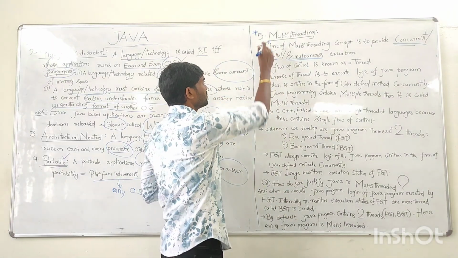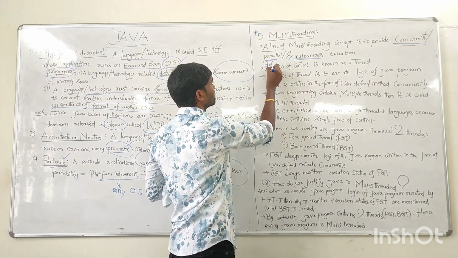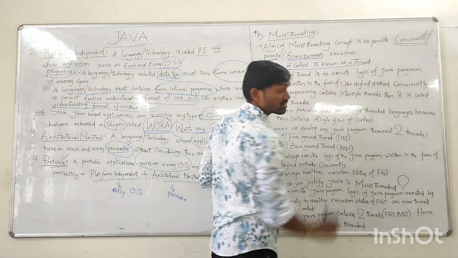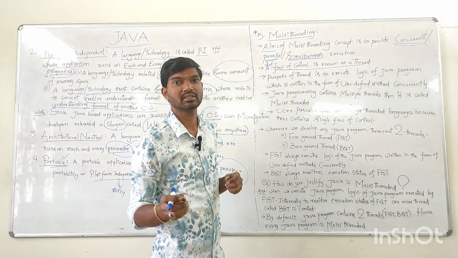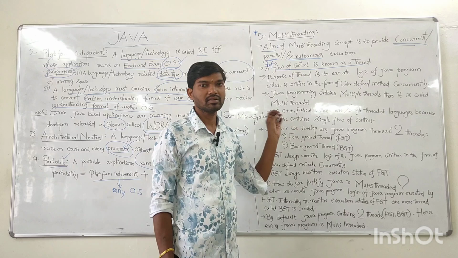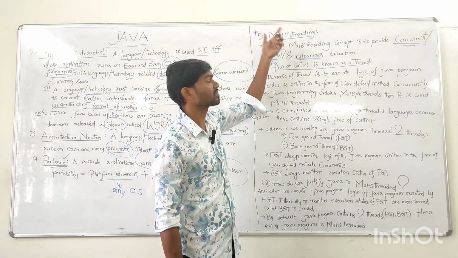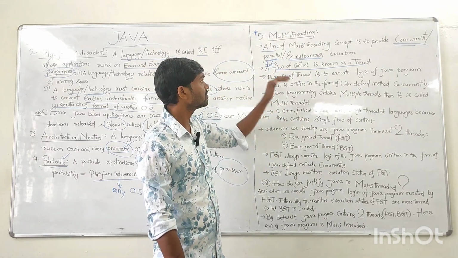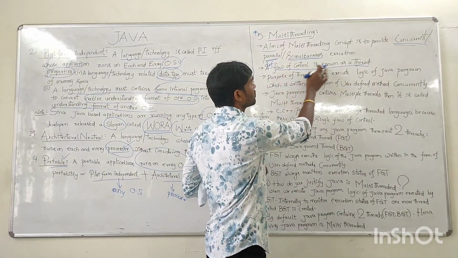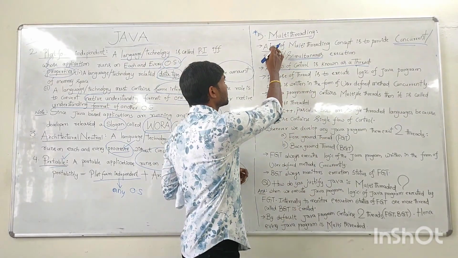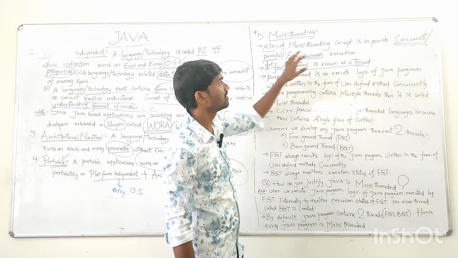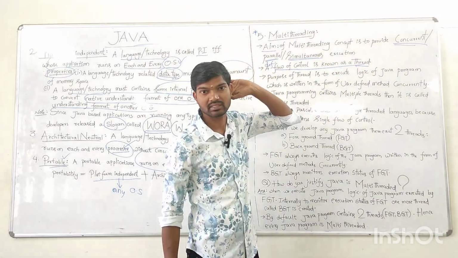Now, what is the definition of multi-threading? A flow of control is called simply a thread. What is the definition of a thread? A flow of control is known as a thread. I will briefly explain this concept when we reach multi-threading. For now, you have to know that a flow of control is known as a thread. And the basic aim of multi-threading is to execute the logic of the program parallelly, concurrently, or simultaneously.